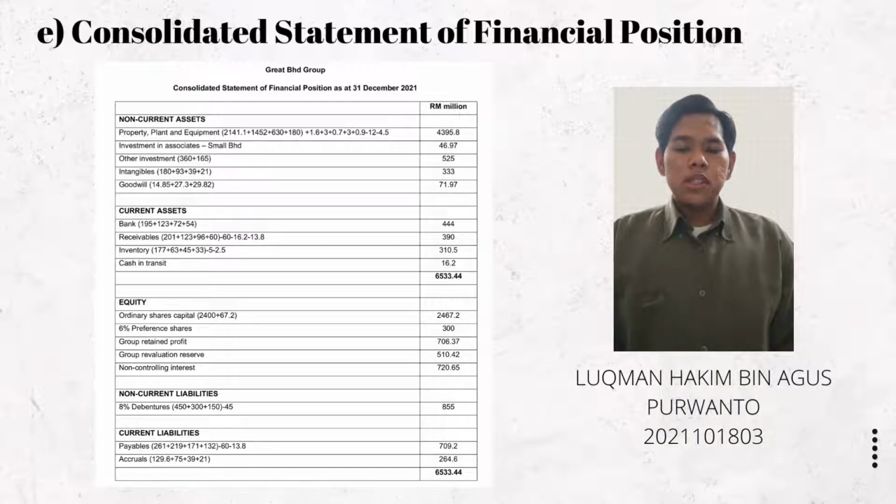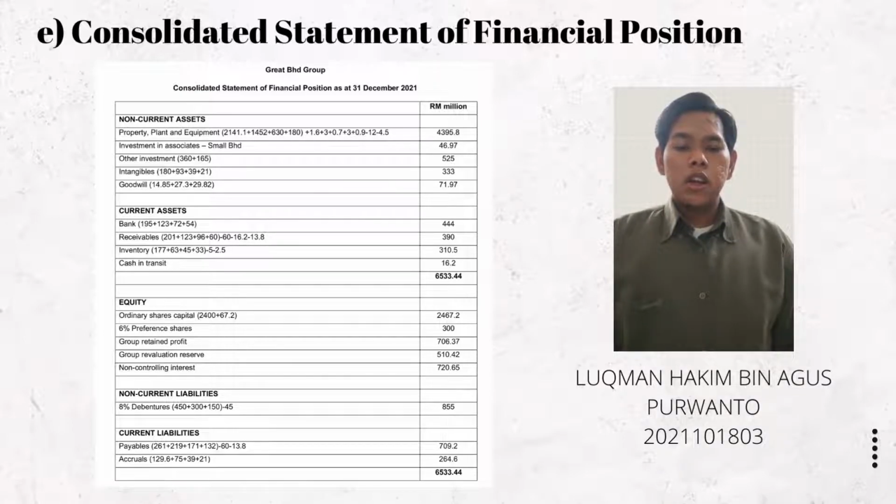For inventory, we just add the parent and subsidiaries amounts and minus 5 and 2.5 million because there is an unrealized profit on inventory. So we get 310.5 million. And there is a cash in transit between the transaction of Great Berhad and XL Berhad, which is 16.2. And then we will get the first balancing figure, which is 6533.44.